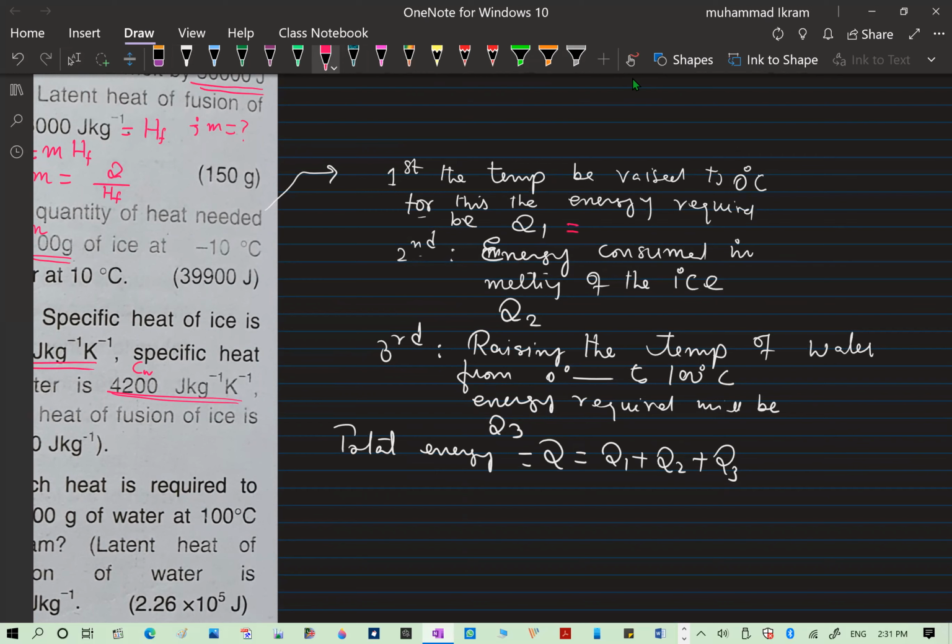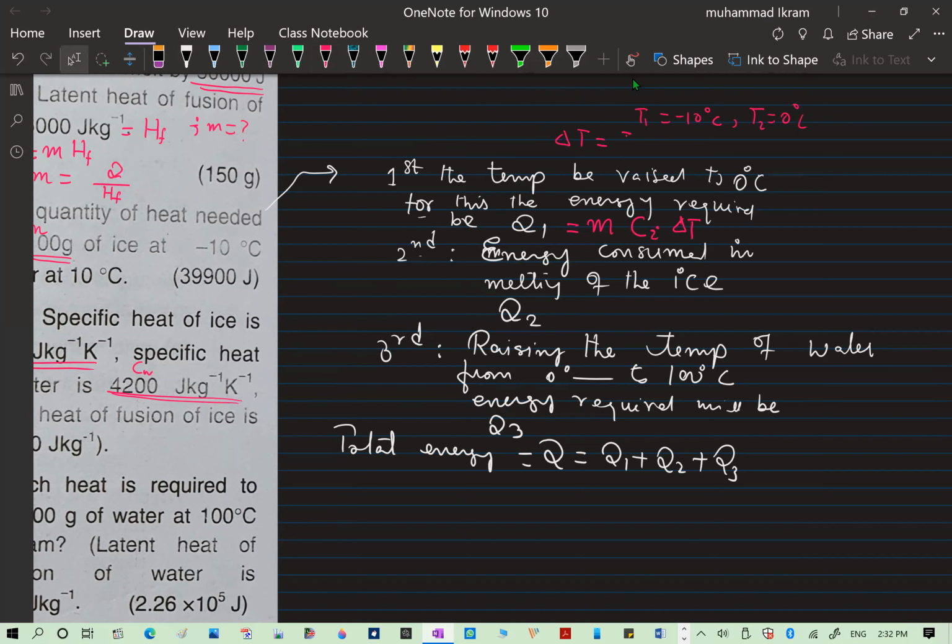So now if you see, look here, this Q1 will be equal to what? M, right? Mass of the ice, C, the specific heat of the ice, into delta T. Here the delta T will be, look, your T1 is minus 10 degrees centigrade, and your T2 is 0 degrees centigrade.